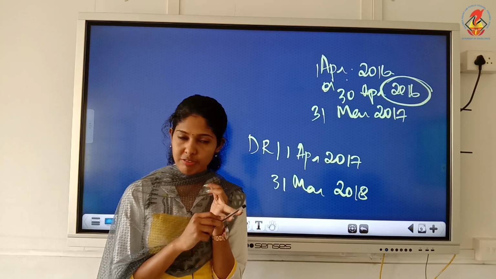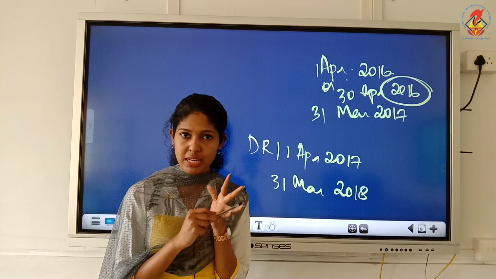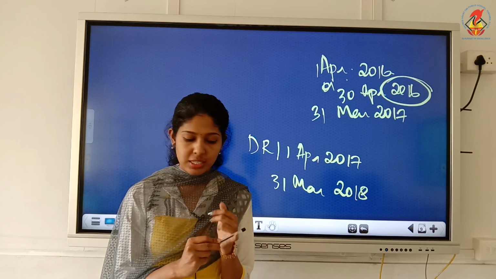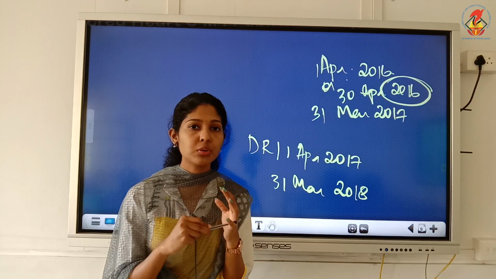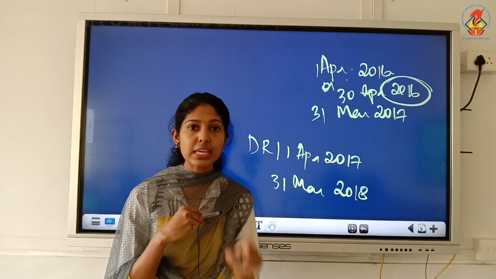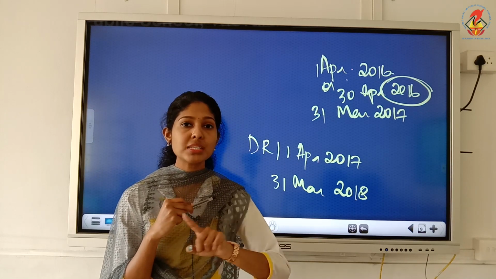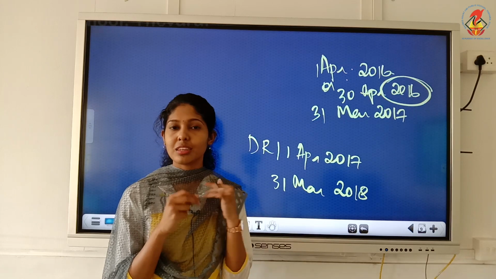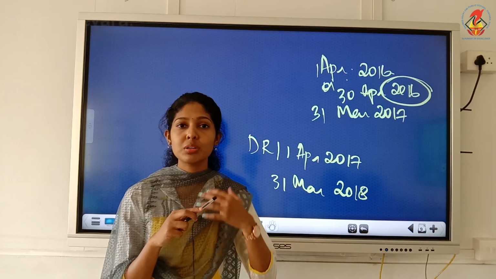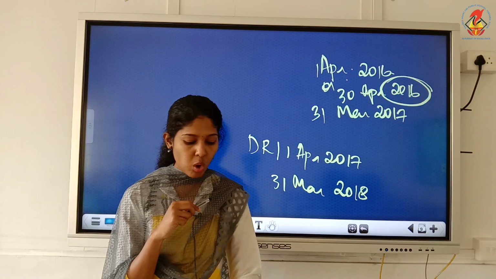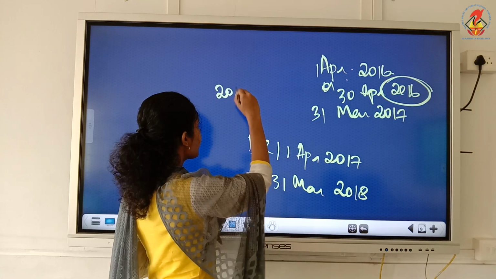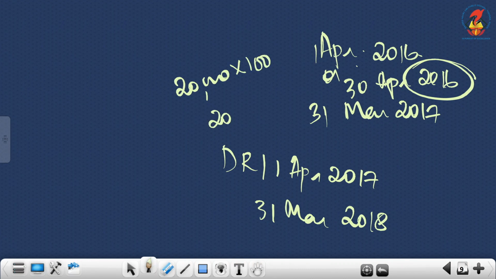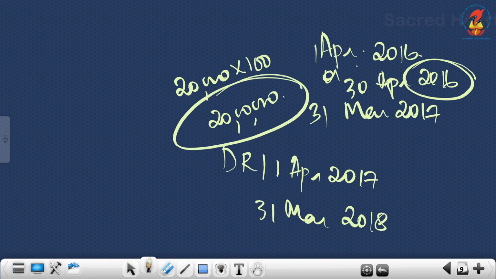15% of total face value of outstanding debentures to be redeemed this year. In the first case, in 2017, how much we are going to redeem this year? We are going to redeem 15%. That 15% is not the rule. Okay, that 15% is the amount you are going to redeem this year. What is the total debentures you have? You have 20,000 debentures of rupees 100. That means you have debentures worth rupees 20 lakhs. This is the total amount.